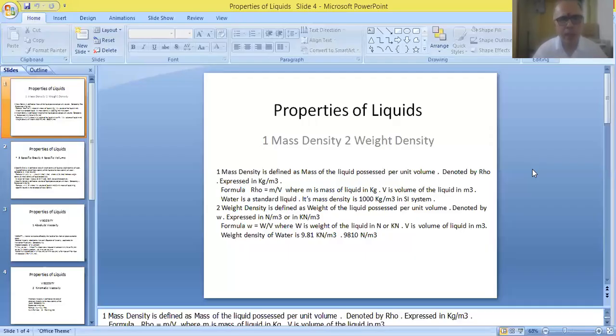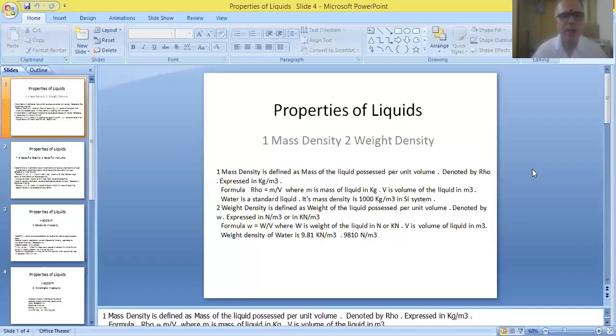And the second parameter is called weight density. We have one more parameter, that is, the weight density of the liquid. This is also called the specific weight of the liquid. The first one is called the specific mass of the liquid, and the second is referred to as the specific weight of the liquid. It is defined as the weight of the liquid possessed per unit volume. What is the weight of 1 meter cube of liquid? What is the weight of 1000 liters of liquid? What is the weight of 1 liter of liquid?